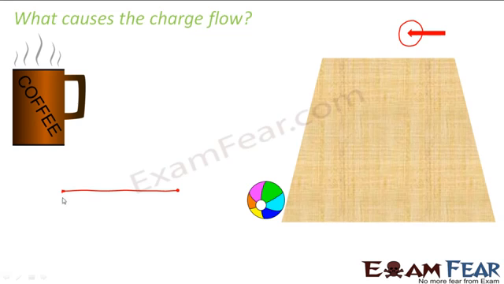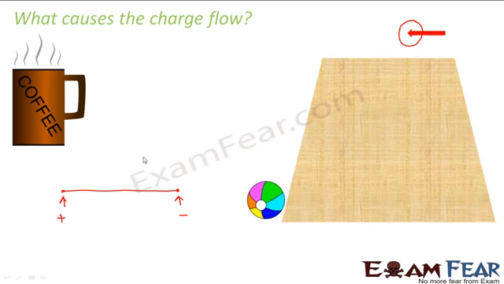If there is a difference in potential between these two ends of the wire, difference in potential or difference in electric pressure between the two ends of the wire, then the charges will flow from region of higher potential towards the region of lower potential. So if we say that this end is at a greater potential as compared to this end, then there will be flow of charges from this end to this end, and this flow of charges constitute current.